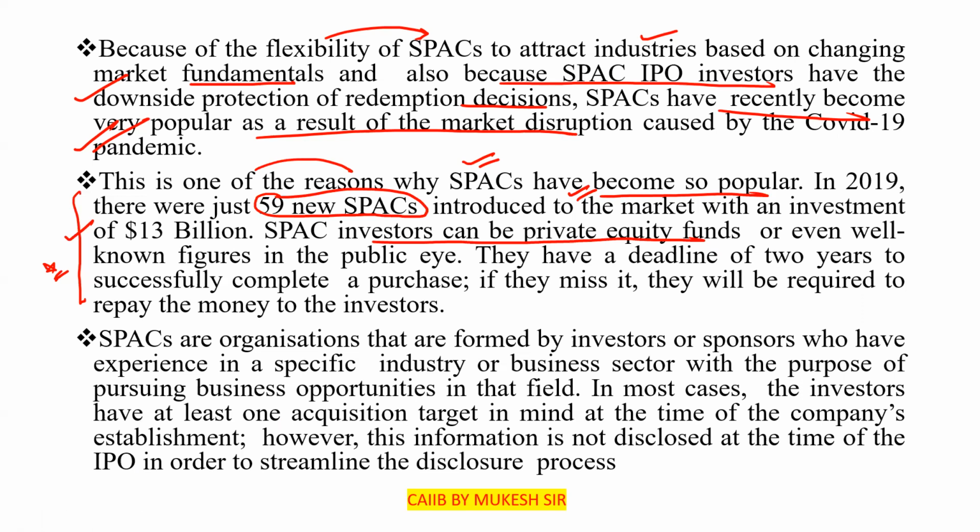They raise the money from the public for a specific purpose, and if they are not able to complete their target purchase successfully, they have to repay the money back to the investors. So they have a deadline of 2 years to successfully complete a purchase. If they miss it, they will be required to repay the money to the investors.